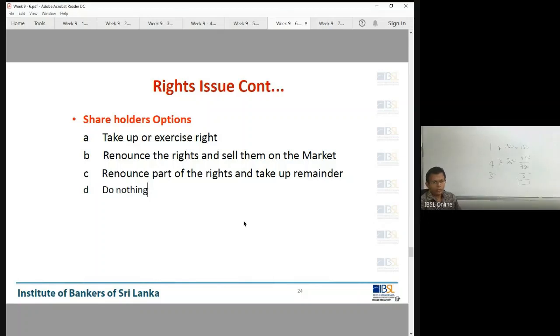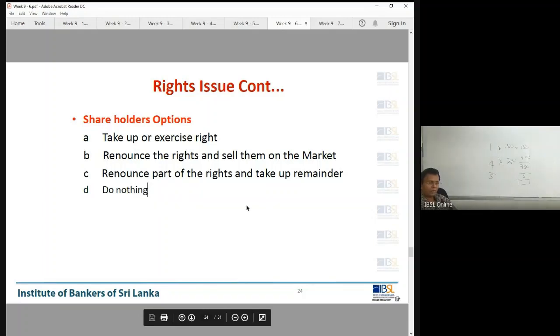If you sell, you get something. So do something when you have the entitlement of share rights. Don't ignore it. Now you know you can do 4 things with the rights.